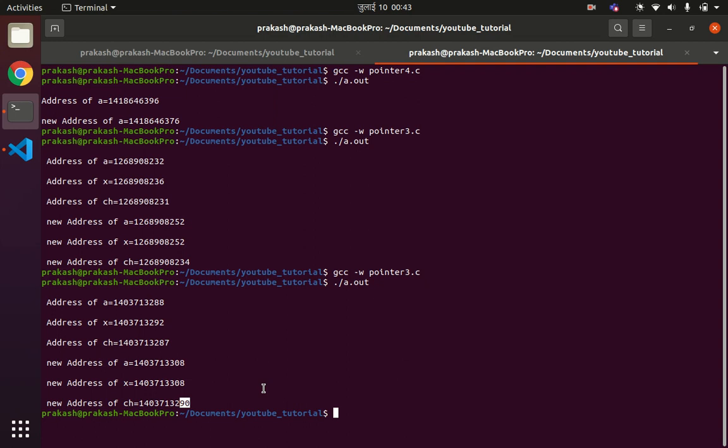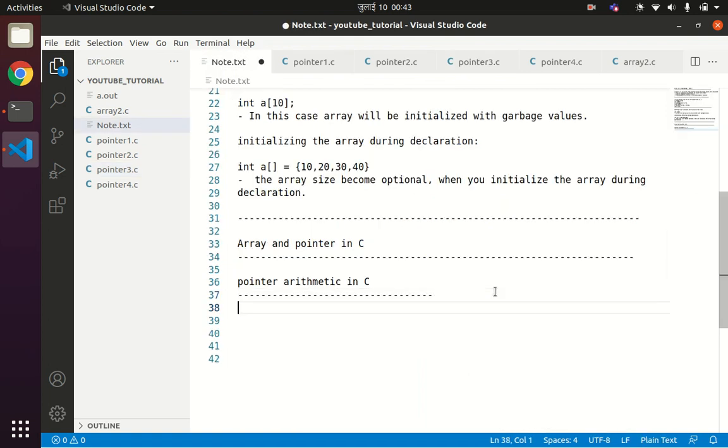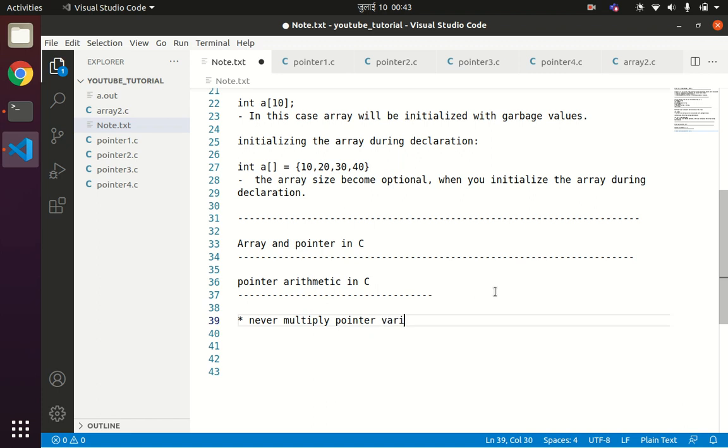And one more thing that you need to keep in mind while doing the pointer arithmetic: never multiply a pointer variable by a constant. Never multiply a pointer variable by a constant.